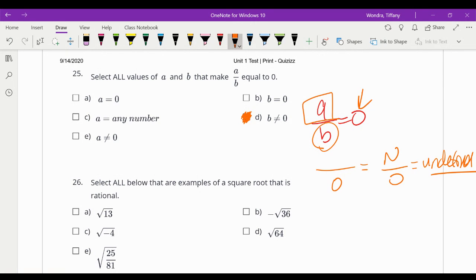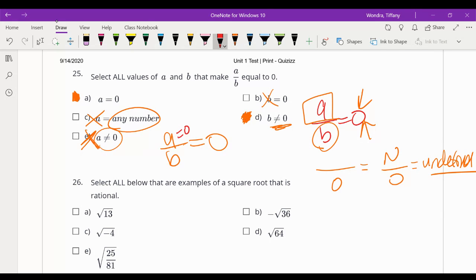So what does A have to be? Okay, so definitely not that, because we don't want B to equal 0. We want B not to equal 0. What does A have to be in order for the answer to equal 0? A has to equal 0. Not any number. If it's not 0, then we won't equal 0. The only way that A over B equals 0 is if A equals 0 and B does not equal 0. As long as there's a 0 in a numerator, then the answer is going to equal 0.